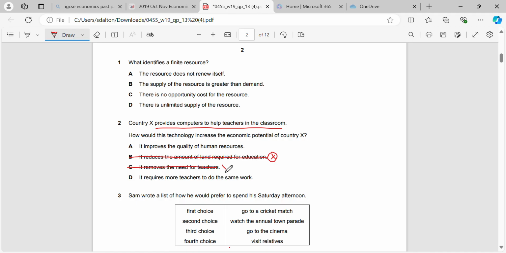It is there to help teachers, not to replace them. We're told that in the question. And it doesn't require more teachers to do the same work. We're probably over the long term going to need less teachers, or even the same teachers, we're just having the computers to help. But it will improve the quality of human resources, and that's how it increases the economic potential.